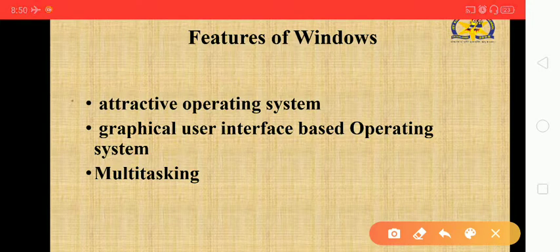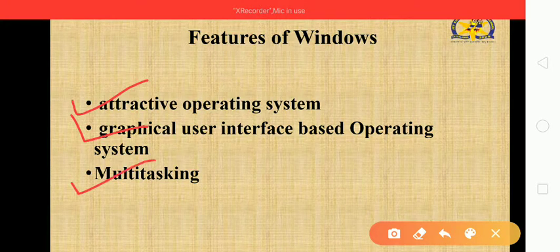The first feature of Windows is attractive operating system. The second is graphical user interface, that means GUI. The third one is multitasking. These three important features we are going to discuss today. No need to write these things, because they are already written in your textbook, page number 24, chapter number 3, More about Windows 10, subtopic features of Windows.